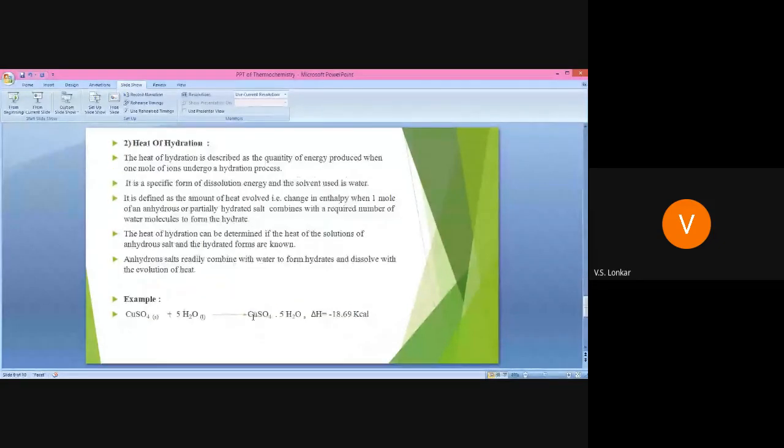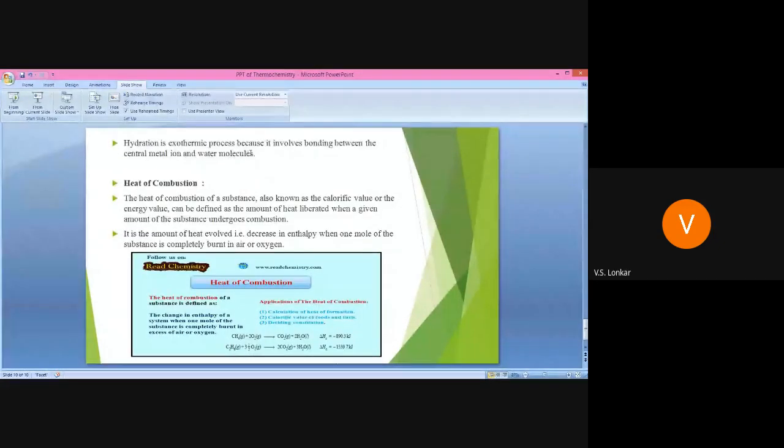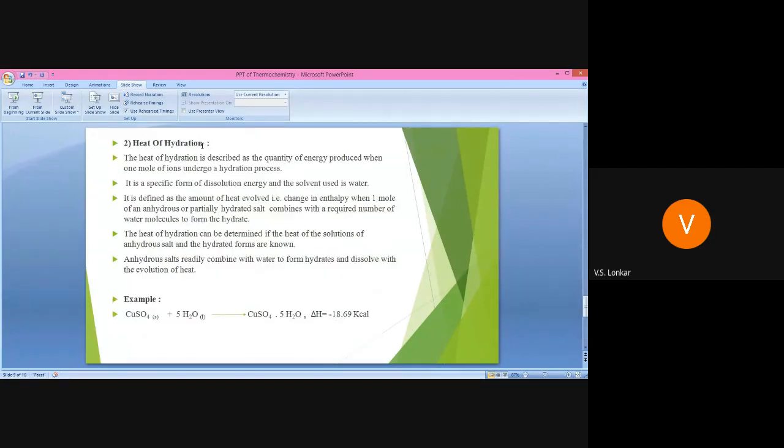See, hydration is an exothermic process because it involves bonding between the central metal ion and water molecules. Always remember, whenever you define the heat of hydration, just say it is the amount of heat evolved, because it is an exothermic reaction.